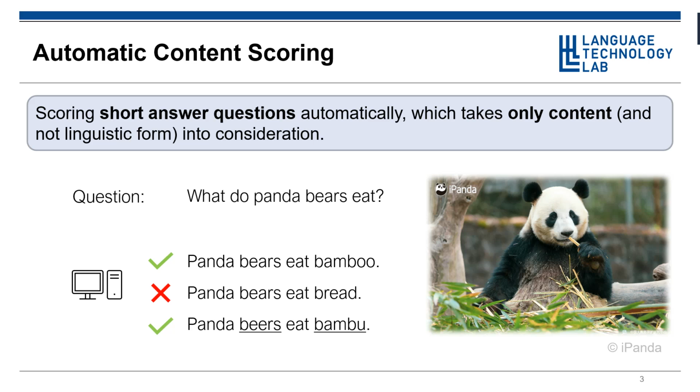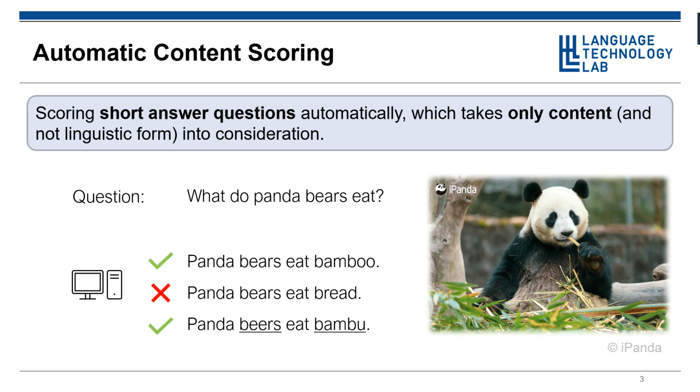In the area of automatic content scoring, we use natural language processing and machine learning technologies to score short answer questions automatically, which takes the correctness of content as the only metric. For example, if we have a question about the eating habits of pandas, the machine should tell us that the first answer is correct, while the second one is wrong. It sounds quite easy if we have enough training data with human annotation.